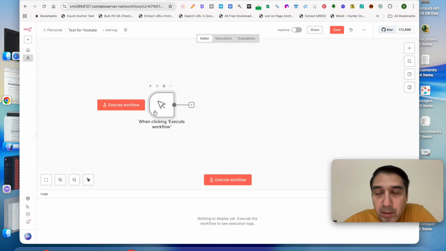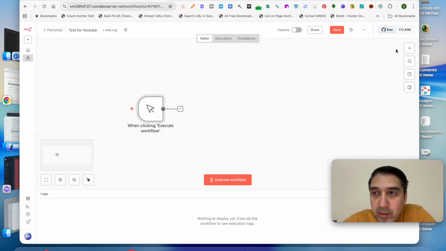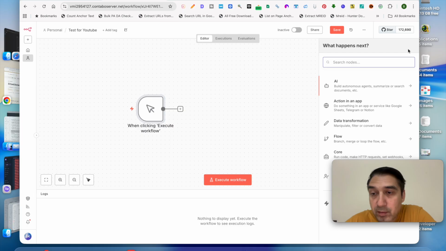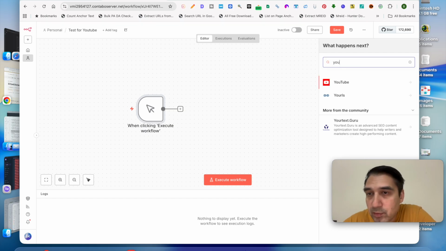The thought process is we want this to run on regular intervals. But for now, we're going to use this because we want to trigger it and see if the workflow works before we add the scheduler. The next thing we need, now this is the thought process, is we obviously need to be able to pull the data we need from YouTube. So you'll search for a YouTube node.